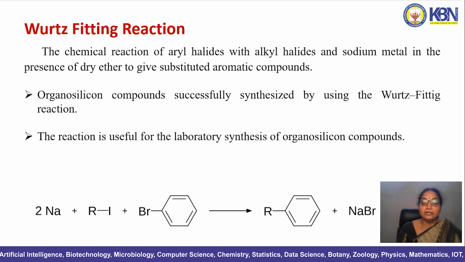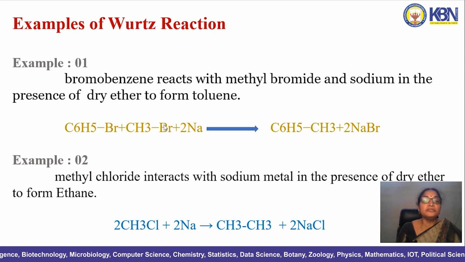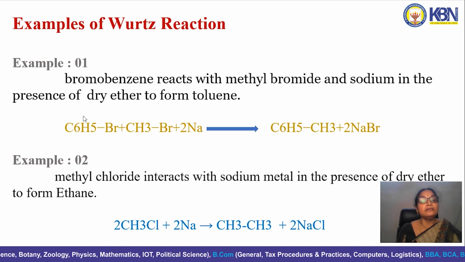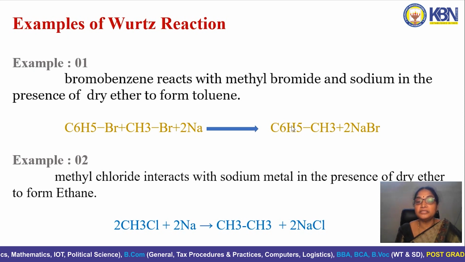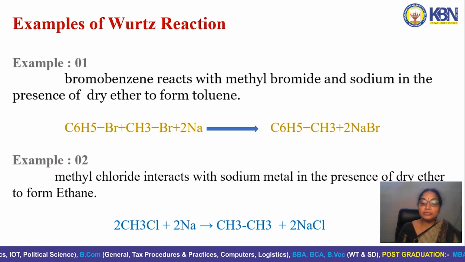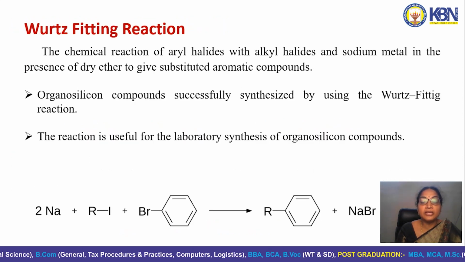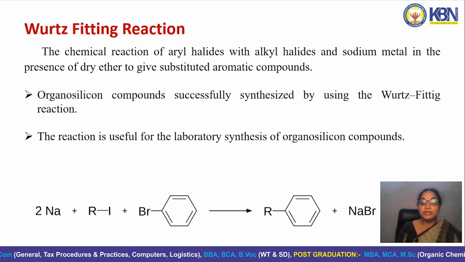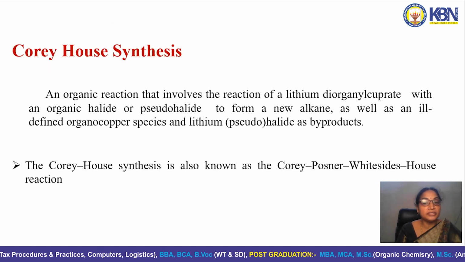Suppose I take methyl bromide, which on treatment with bromobenzene in the presence of sodium metal and dry ether, then the coupling between the methyl group of methyl bromide and the phenyl group takes place and gives toluene or methylbenzene. So by using this Wurtz-Fittig reaction, we can prepare alkyl substituted benzenes.